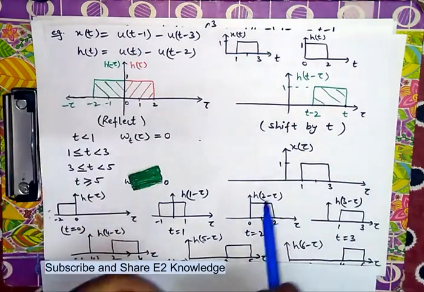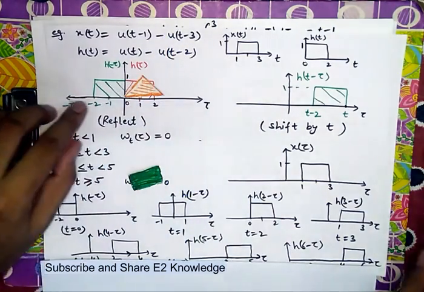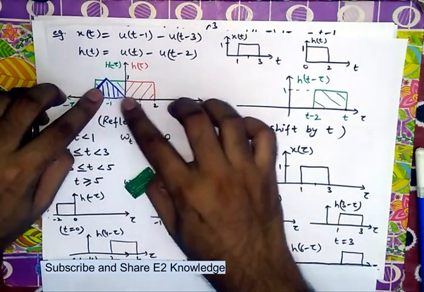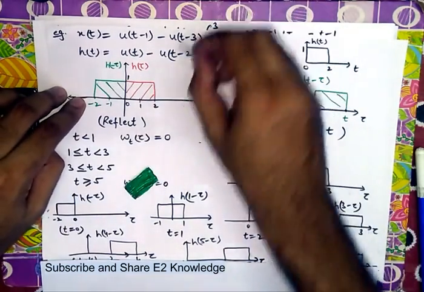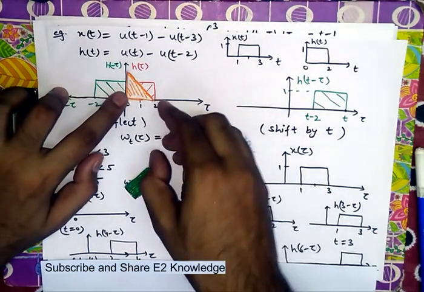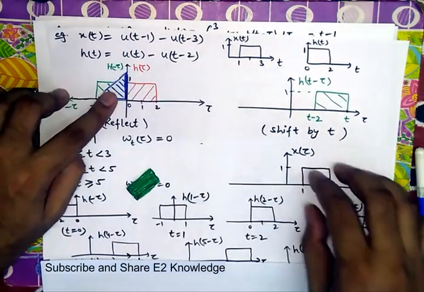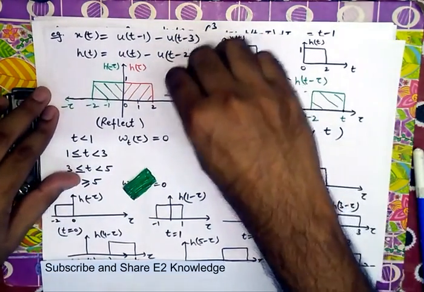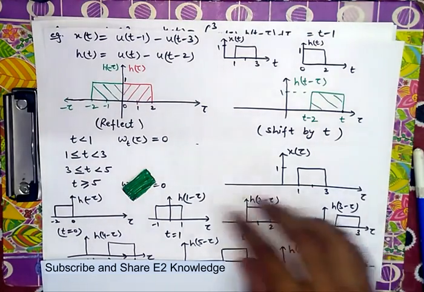If in this place we have, suppose, this type of function, then in that case also we will reflect it like this and shift it like this. Further, suppose we have that type of function in this place, then we can reflect it and shift it like this. So this is the reflect and shift methodology.